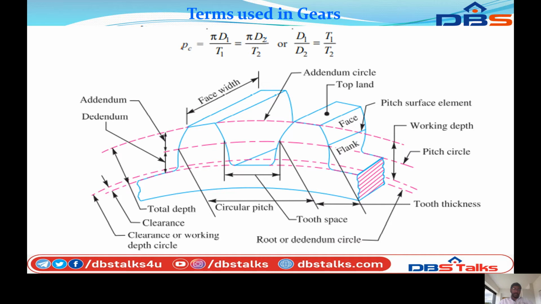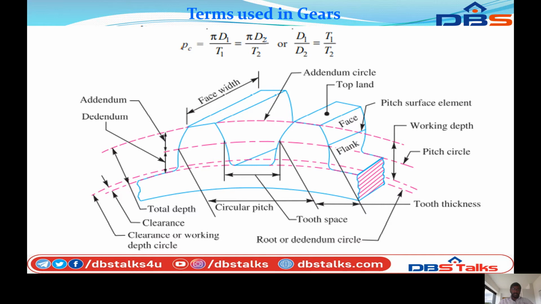This arrow mark indicates the addendum circle, and this one indicates the dedendum circle. The distance between the addendum and dedendum circle is the total depth.